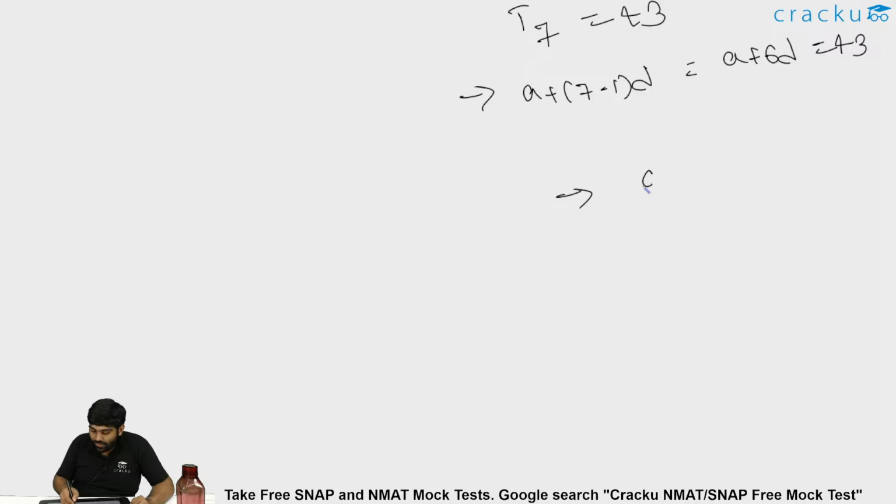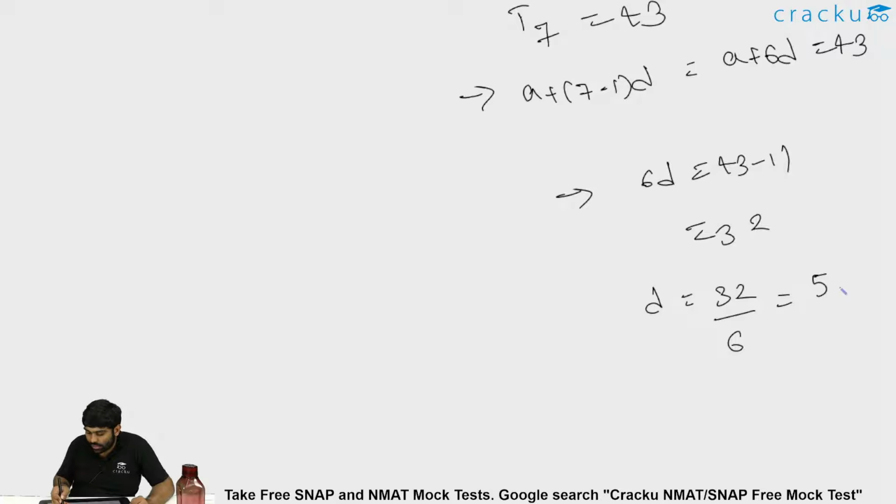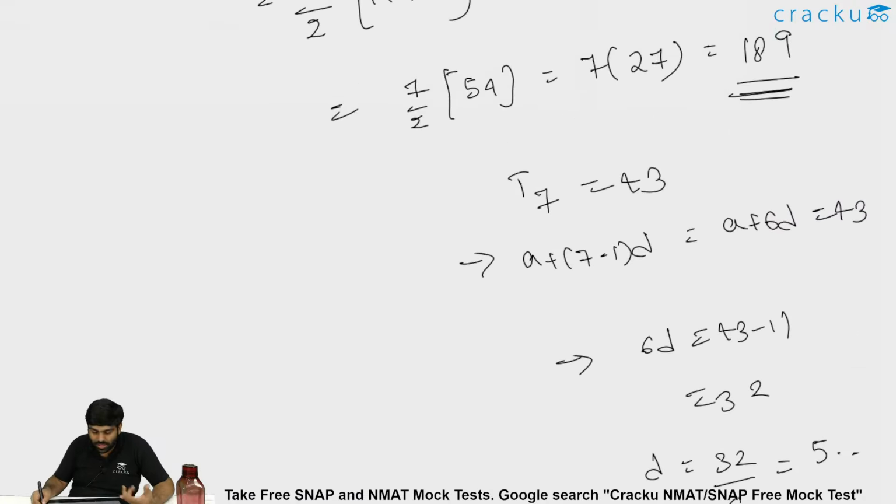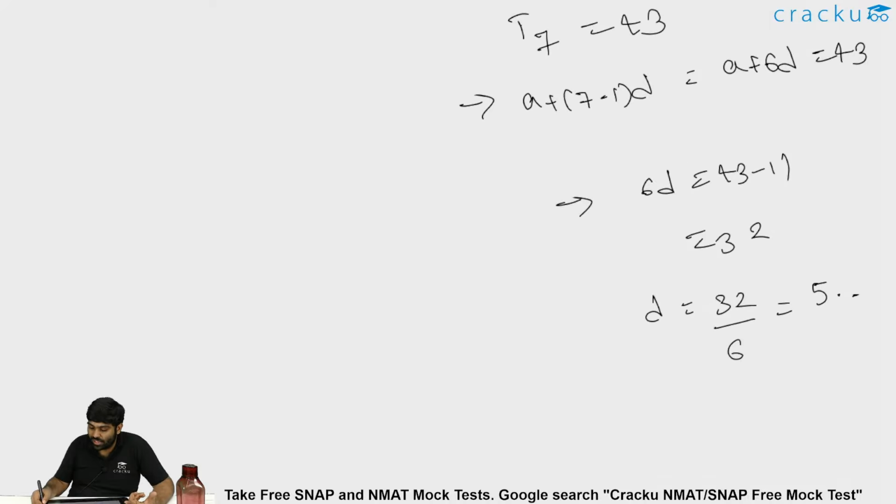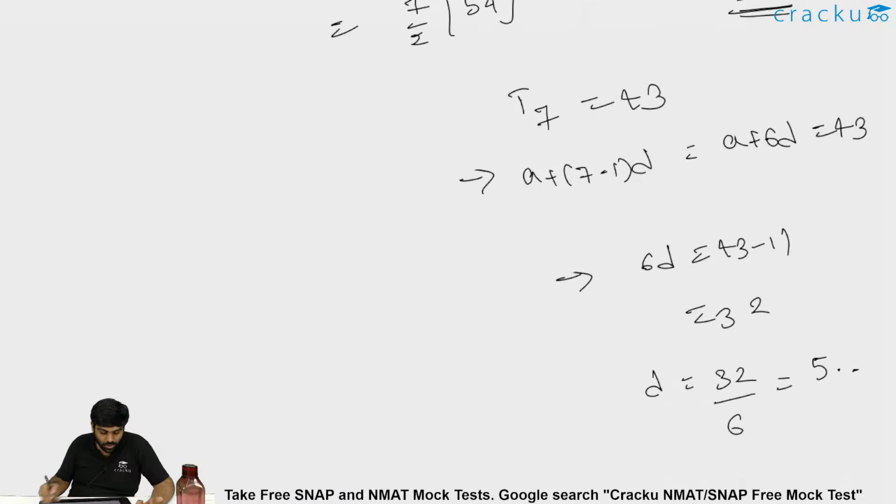So 6d is 43 minus 11, which is 32. If 6d is 32, d is 32 by 6. You need not even convert it into an integer or decimal; 32 by 6 is fine. Yes, d is 32 by 6.